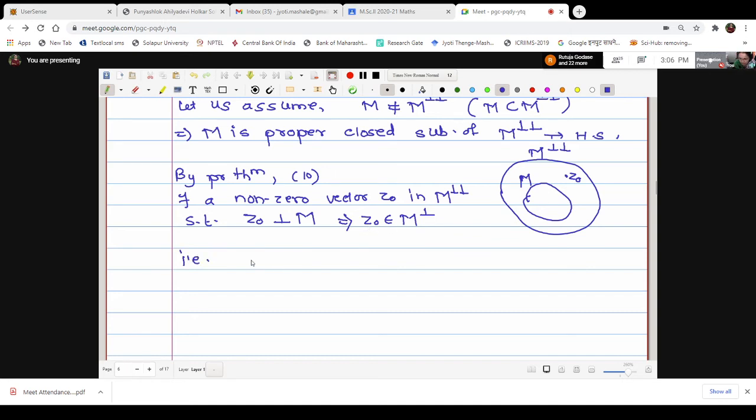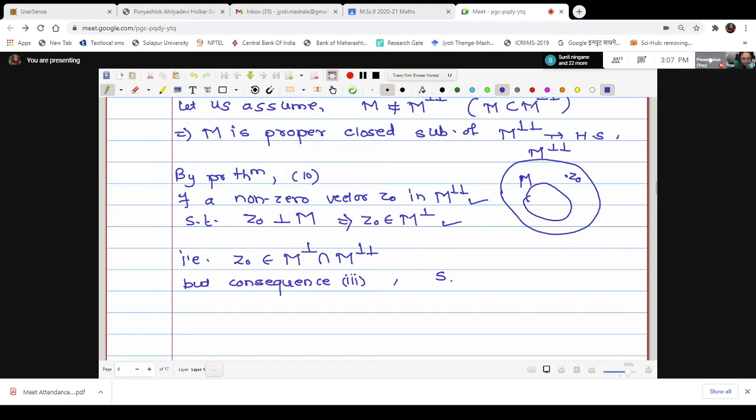Now see the beauty. Z0 is in M double perp, and Z0 is in M perp, therefore Z0 is in the intersection of M perp and M double perp. But by consequence number 3, in the intersection of a set and its orthogonal complement, singleton 0 is the only common vector.